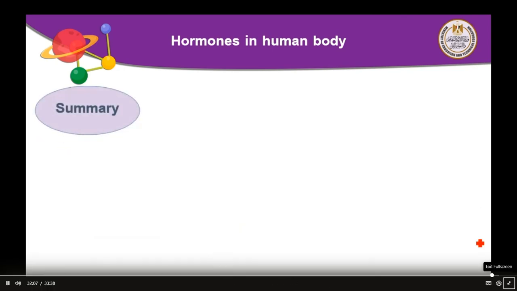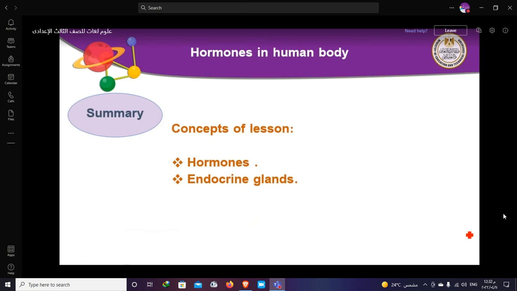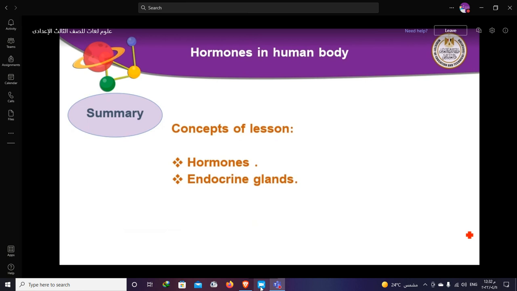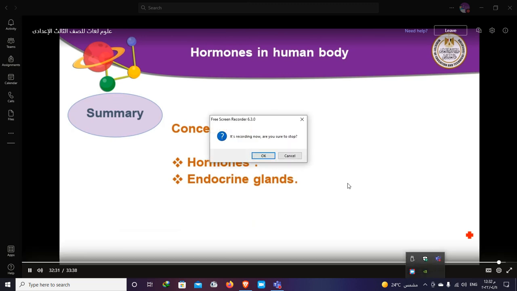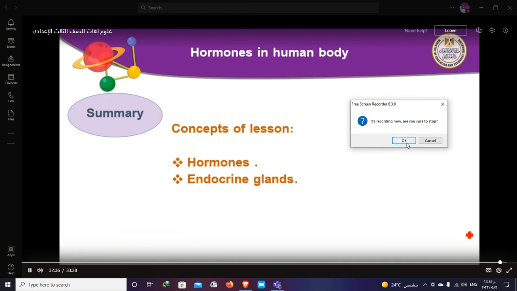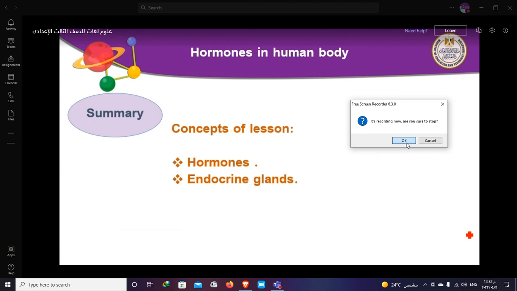At the end of this part, we make a summary for this lesson. We talked about number 1, what is the meaning of hormones? It is a chemical substance that controls and organizes the vital operations or vital activities. Number 2, what is the meaning of endocrine glands? They are the glands that secrete hormones and direct them to the blood without ducts. And we have some examples of glands. Number 1, pituitary gland.